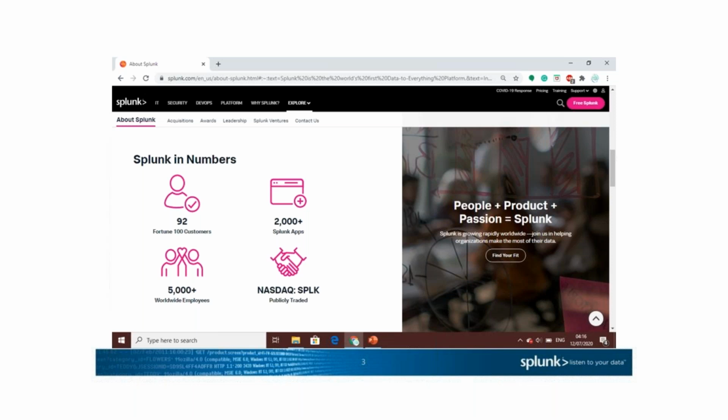So Splunk, the company, started around 2006, in California I think, with very small numbers. Currently they are one of the Fortune 100 companies, at 92. It's a Fortune company.